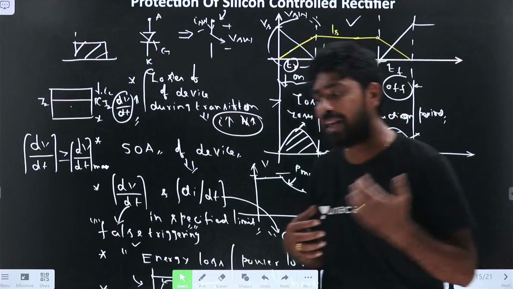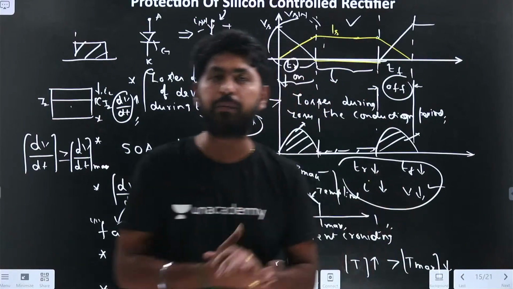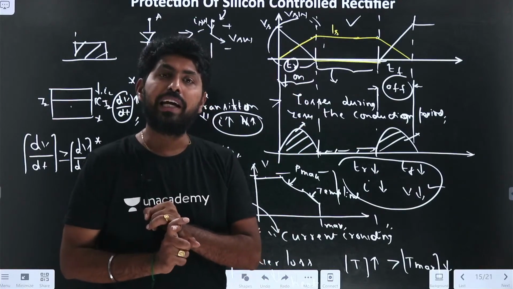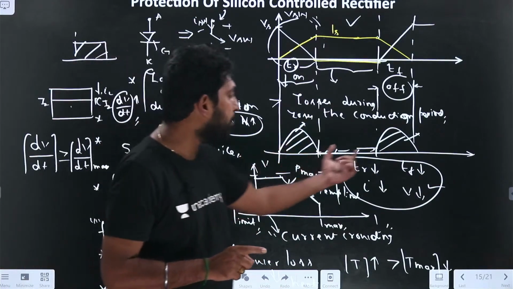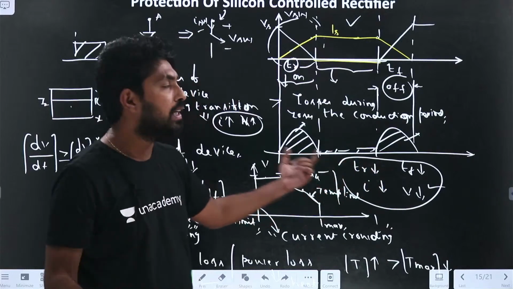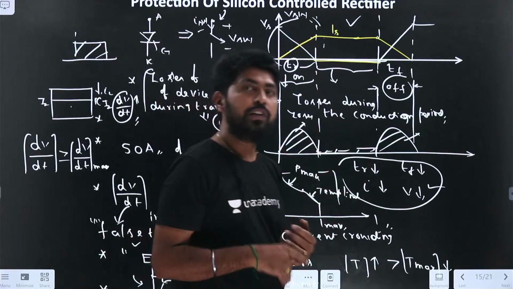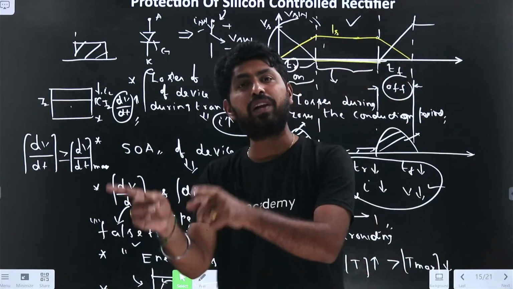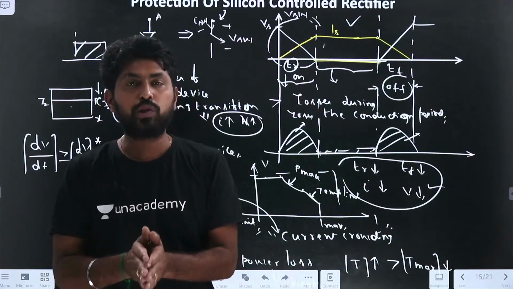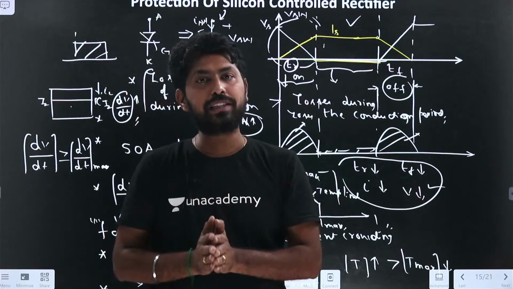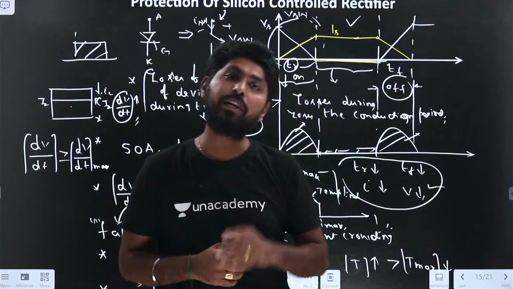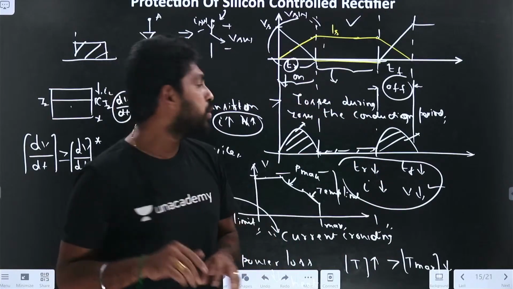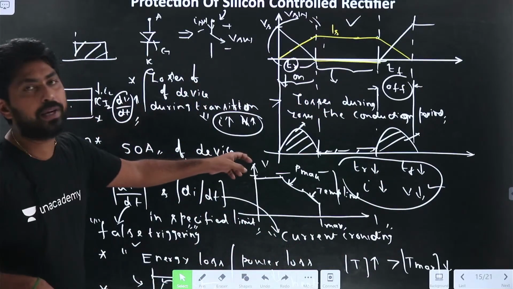The protection circuit has different functions, not only dV/dt protection. It will reduce the losses during the transition time, which we'll see further in the next slide. The protection circuit will also ensure that the device operates in the safe operating region. That is, it should operate within the maximum voltage limit, the maximum current limit, the maximum power limit, and the maximum temperature limit, that is, in the safe operating area of the device.